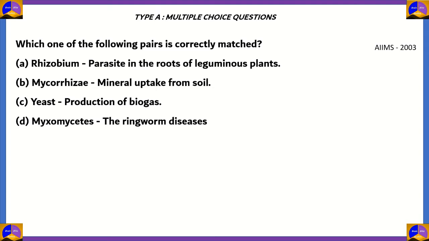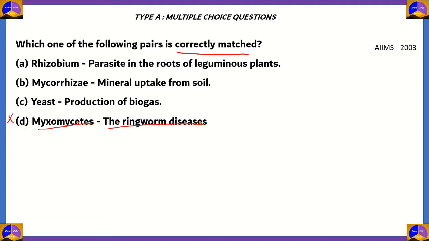Which one of the following pairs is correctly matched? So you need to find which match is correct. Now, among the four options, let's first look at option D. This says Myxomycetes causes the ringworm diseases. Now, this option is incorrect. Why, you might ask?